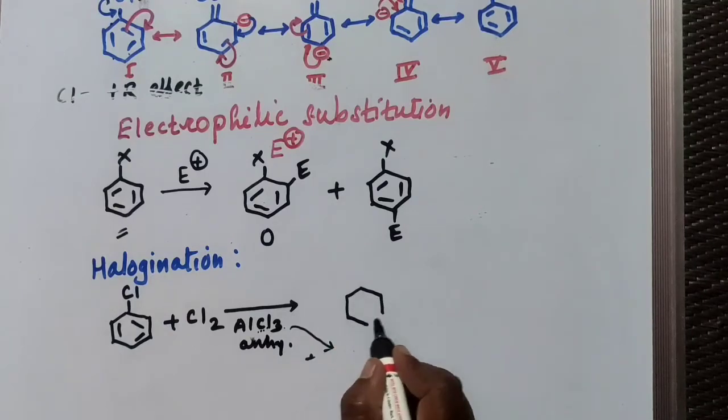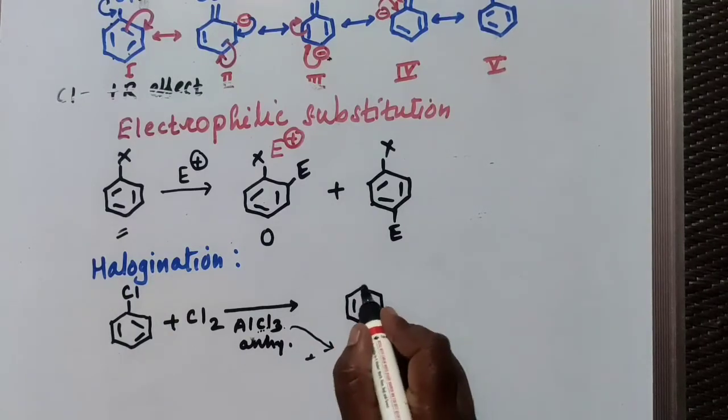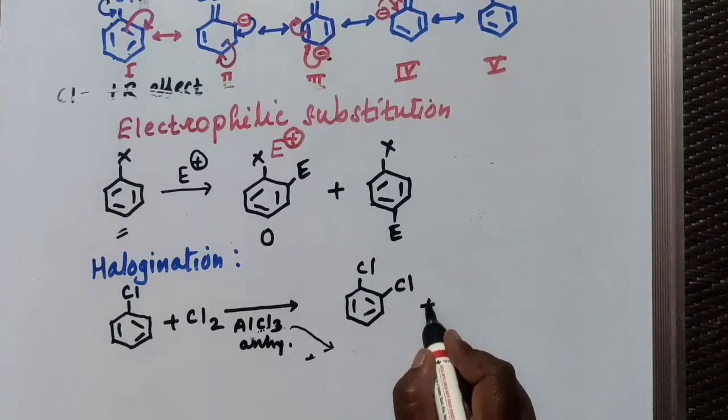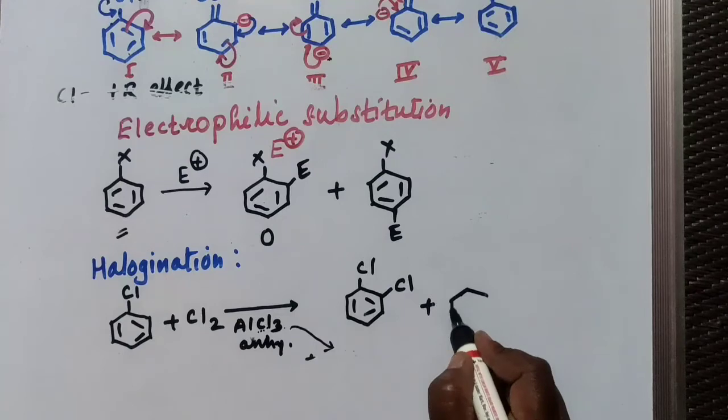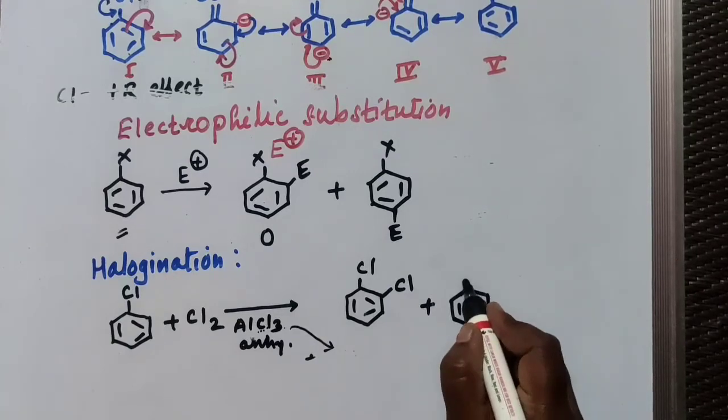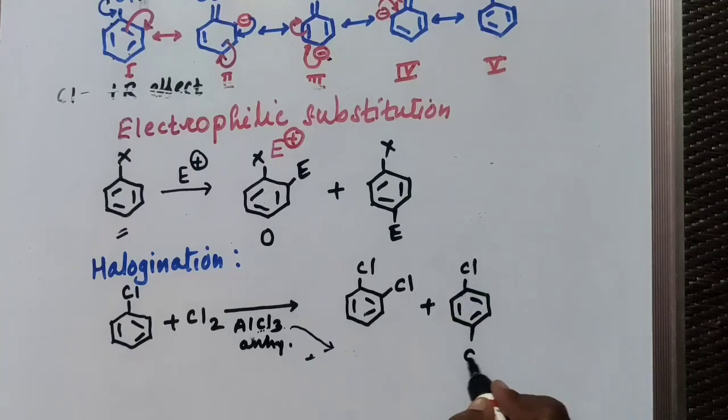The compound Cl ortho compound, and also you will get a combination of both, para compound, Cl, Cl.